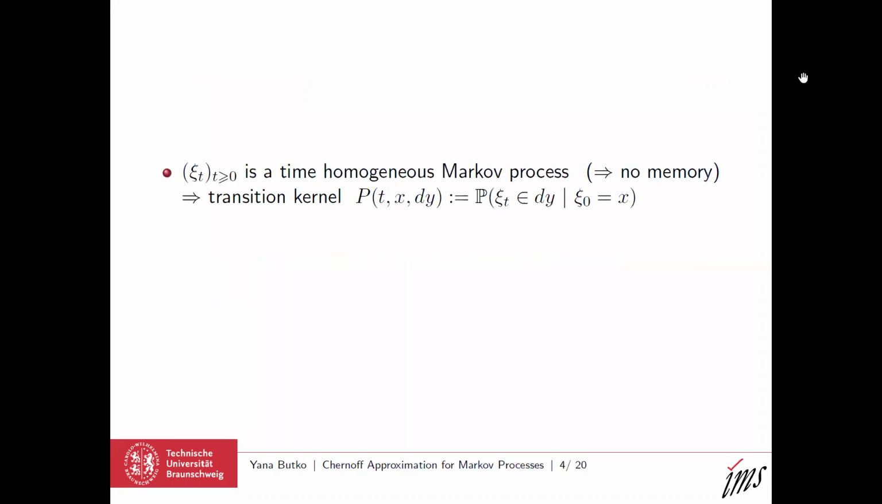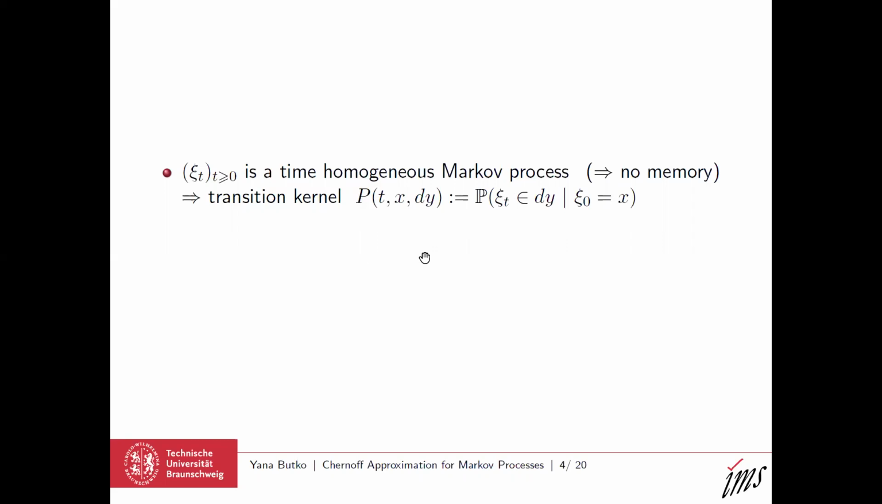Well, so let us assume that we have a time homogeneous Markov process. This process does not have memory, and the most important thing about this process, which we have to know, is its transition kernel, which is a function p of t, x, dy, which describes the probability of transition from point x to the set dy when the process has t time units.